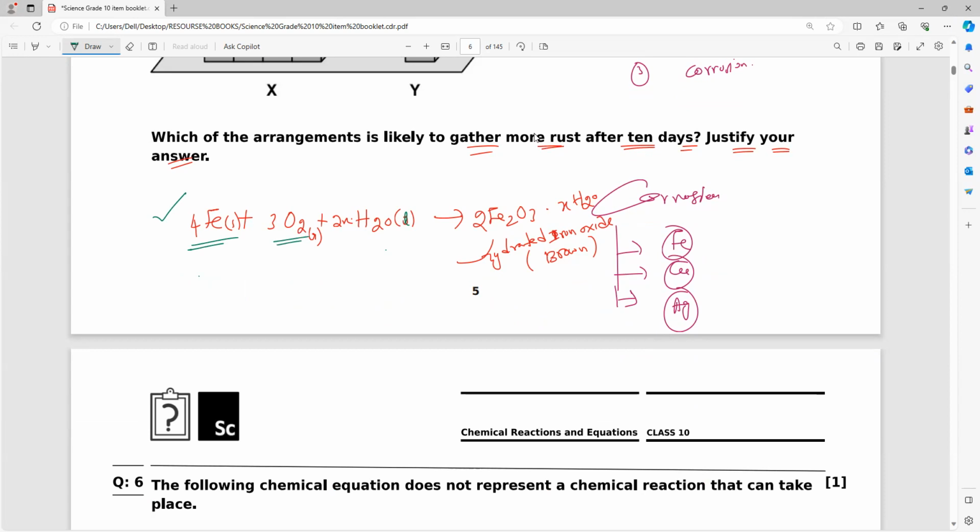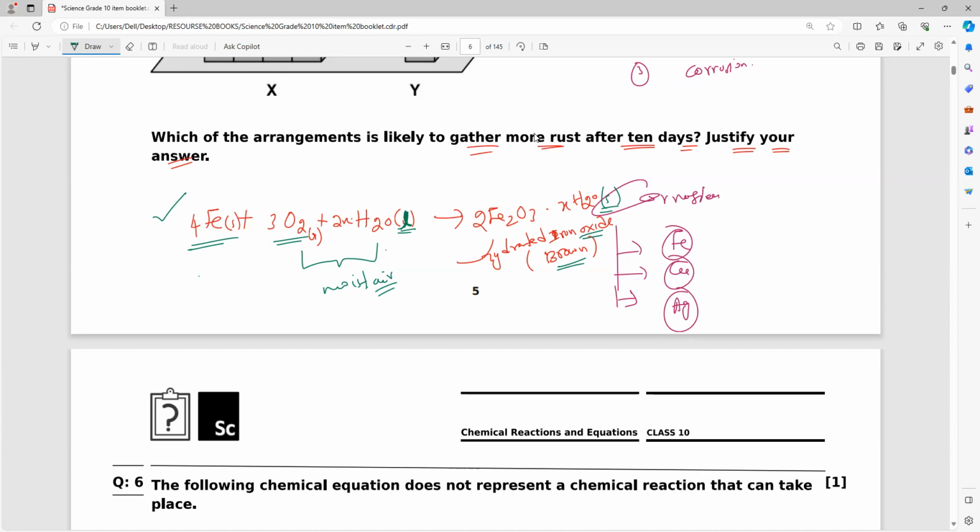4Fe reacting with 3O2 plus 2xH2O. X means the amount of water is not fixed. Can you tell me what is the physical state here? Liquid. Together we call this moist air. So it gives you 2Fe2O3·xH2O, and this physical state is solid. The name of this one is hydrated iron oxide. Color is brown.